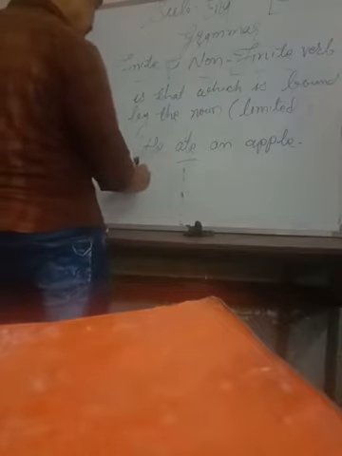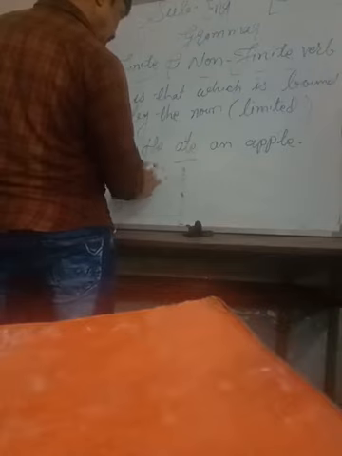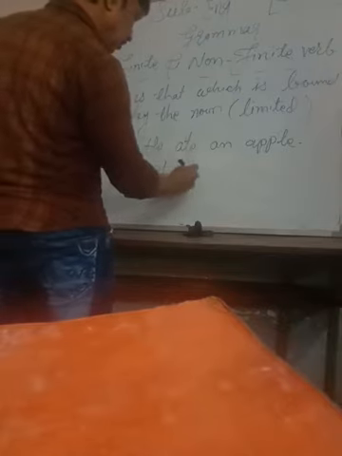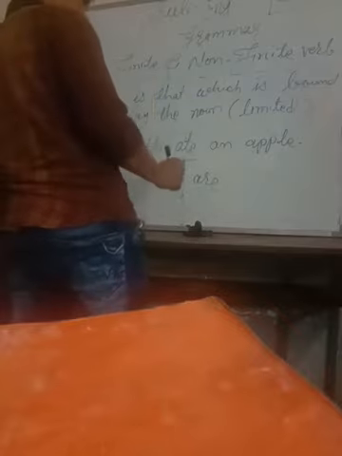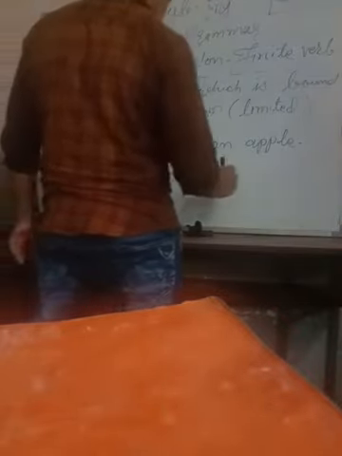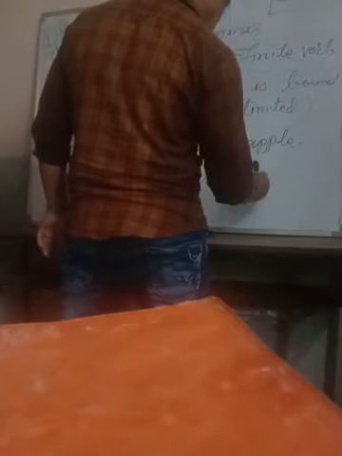Another thing is that: They are absent today.